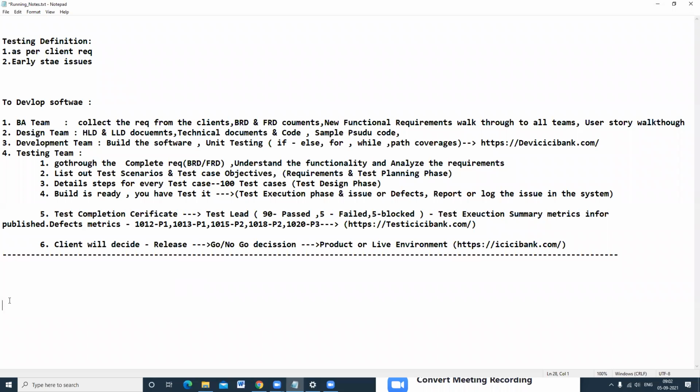Okay. So what are the phases there now? You can tell me. So, summary: what are the phases? Requirements and test planning phase, first one. Next phase is test design phase.